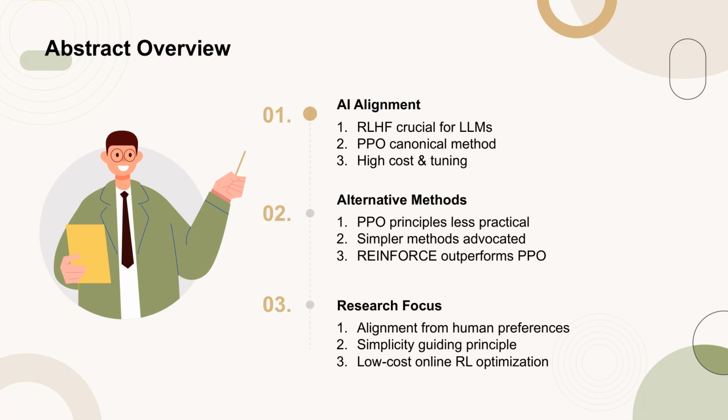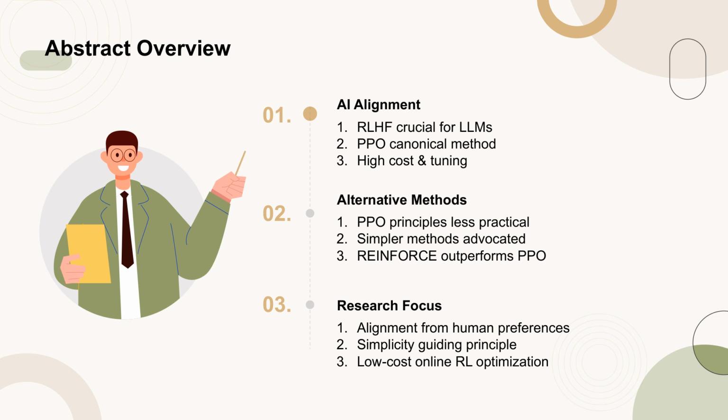The abstract highlights the importance of AI alignment, specifically through reinforcement learning from human feedback, RLHF, in the development of high-performance large language models, LLMs. Proximal Policy Optimization (PPO) is currently considered the standard method for the RL component of RLHF, but it comes with significant computational costs and requires careful hyperparameter tuning. The authors argue that the principles driving PPO's development are less relevant in the context of RLHF and propose the use of simpler, less computationally expensive methods that can maintain or even enhance performance.